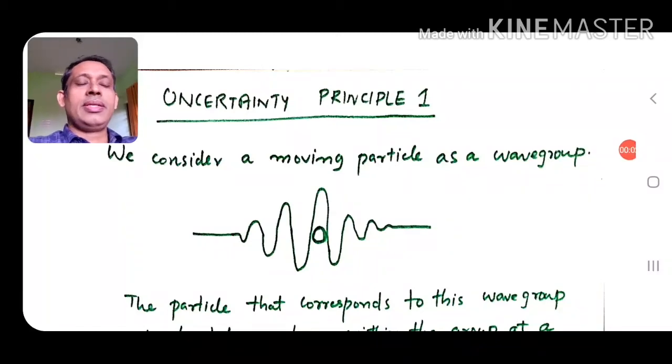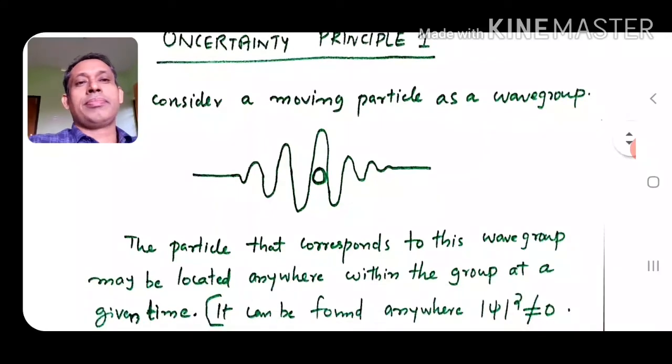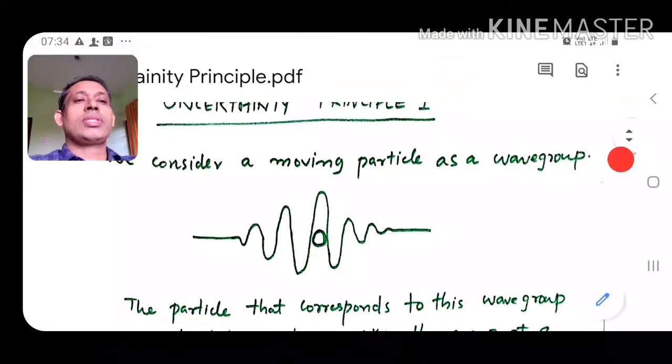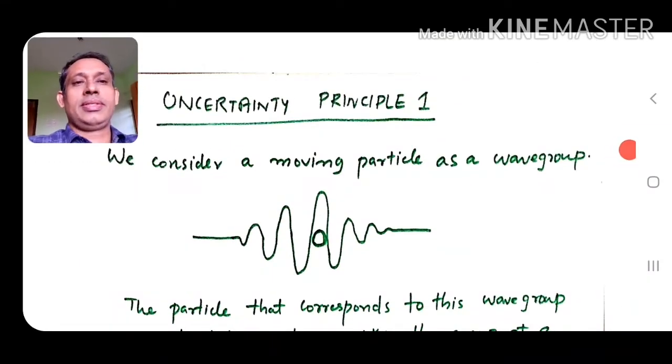We have studied the uncertainty principle in lower classes. We are deriving this uncertainty principle here based on the wave concept and the particle concept.